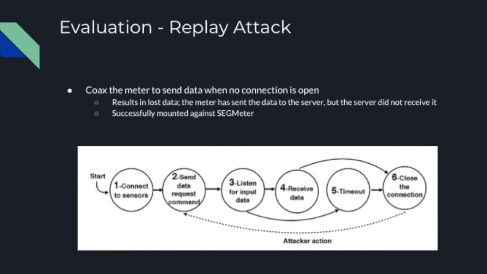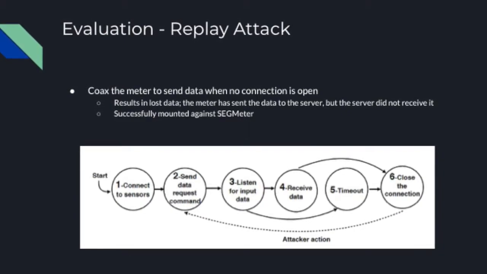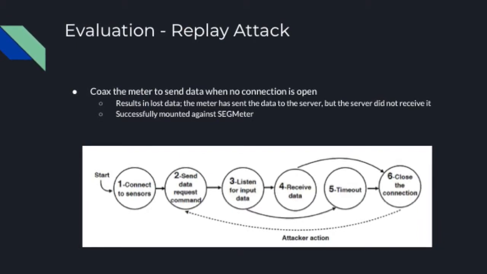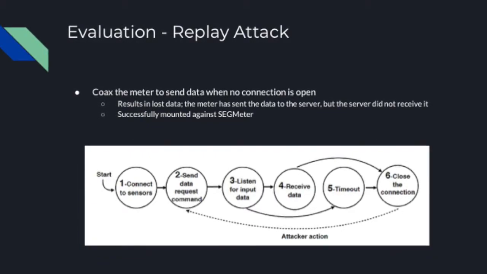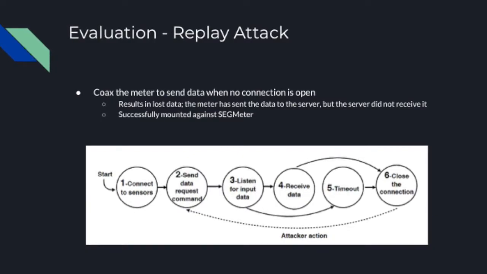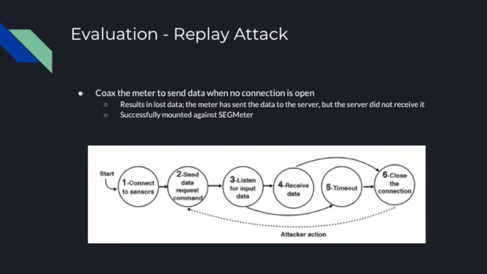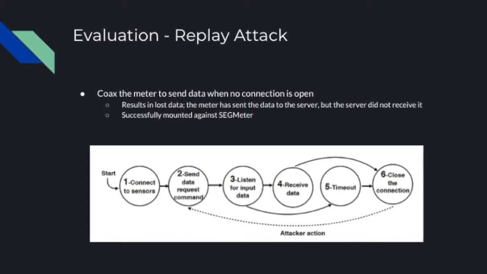Essentially, the meter would think that the server was listening when the server was not actually listening. So it would send data to the server to be collected, but the server would not have a port open to receive that data. So this resulted in lost data. And this attack was successfully mounted against the SEG meter by the attacker sending a message to the device telling it that the server was listening. The device was prompted to send data to a closed port on the server, which data was then dropped, deleted from the device, and lost.